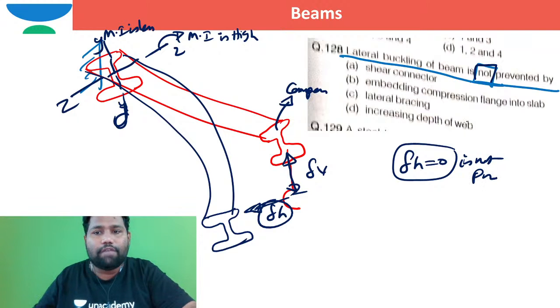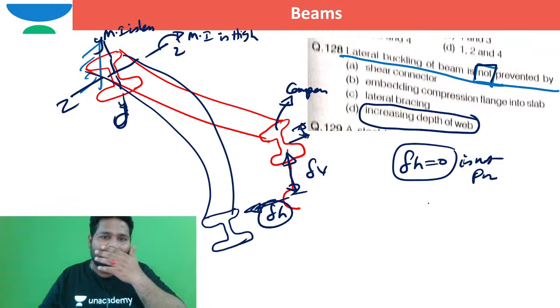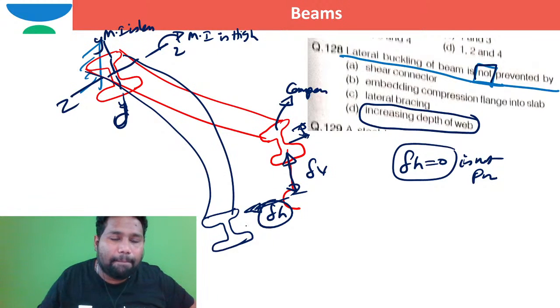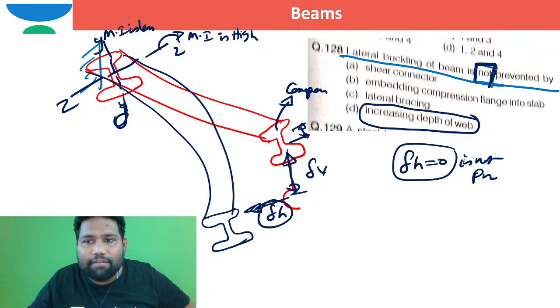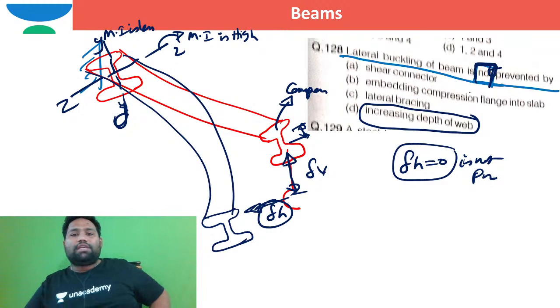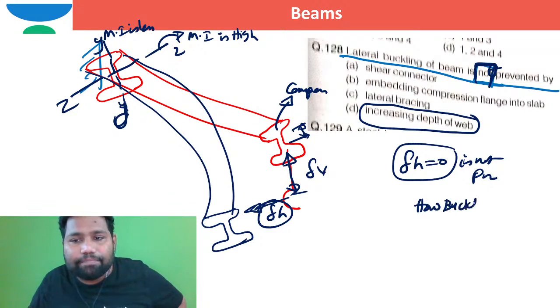Is it possible when I increase the depth of the web? When I increase the depth of the web, then because of buckling action, like shear buckling action, it is able to move in the sideward direction, isn't it? They are saying in the question that this lateral buckling can be prevented. How can lateral buckling in a beam be prevented?